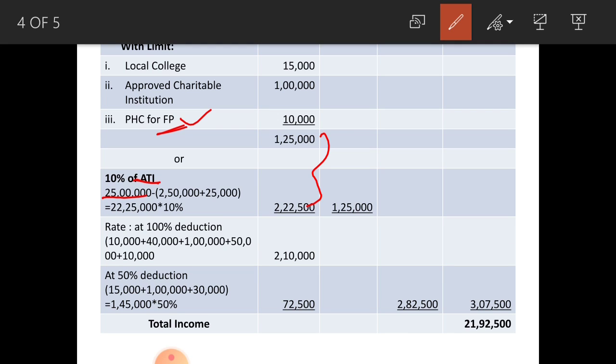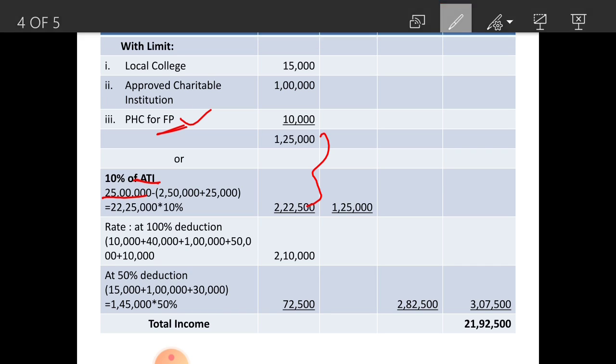When you add these 5 items, the amount will be 2,10,000. From this, when you deduct this amount from total deduction under section 80G, you get 50% deduction, or else you can calculate this 50% deduction also. Here you have to consider 3 items.